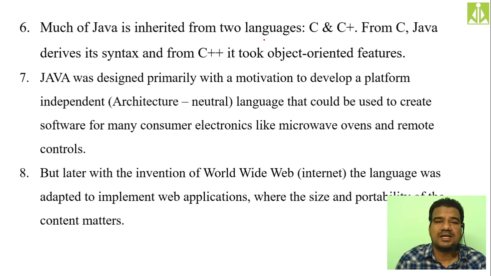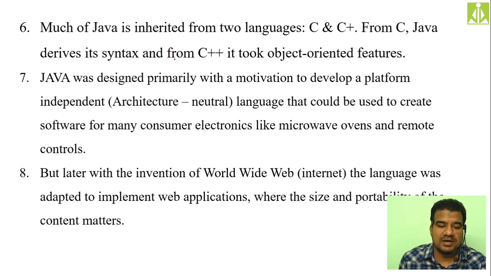If you have that sort of technique, we can call that language an architecture neutral or platform independent language, and Java is one such. Hopefully you understood.